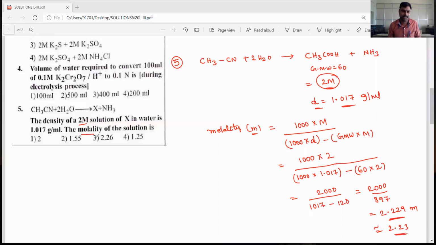Where is this option present, dear students? The nearest value is the third option. The third option is correct.